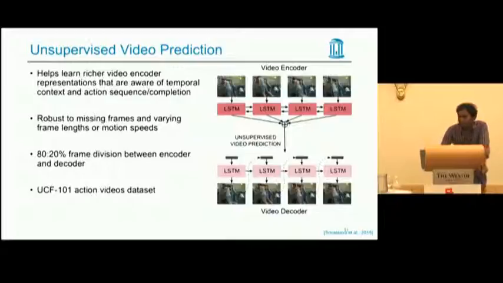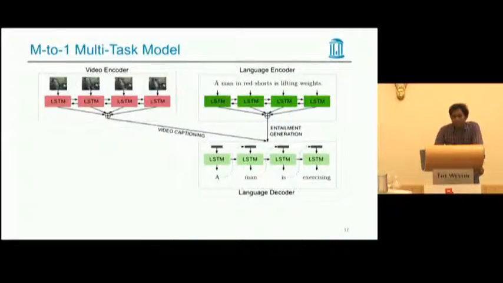Now let's talk about different multitask settings by combining these three different tasks. The first one I want to talk about is the many-to-one multitask model. It is many-to-one since it has multiple encoders and a single decoder. Since a caption is entailed by a video and a hypothesis is entailed by a premise, we share the decoder representation, hence making the decoder learn how to be entailed by the visual or textual premise.